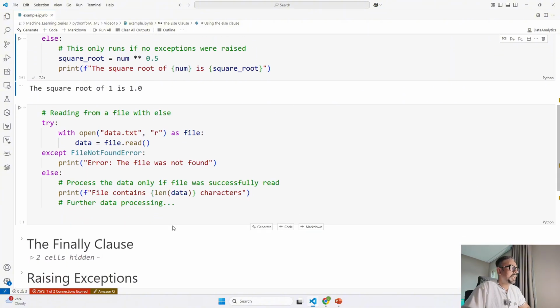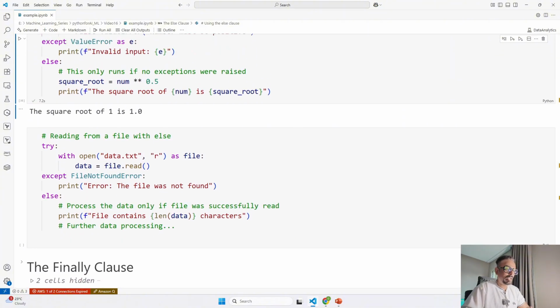Let's understand this with another example. In the second example, the code tries to open and read a file called data.txt. If the file does not exist, Python is going to raise a file not found error, and except prints the error: the file was not found, as we saw in our previous example. But if the file is found and read successfully, the else block is going to run over here.